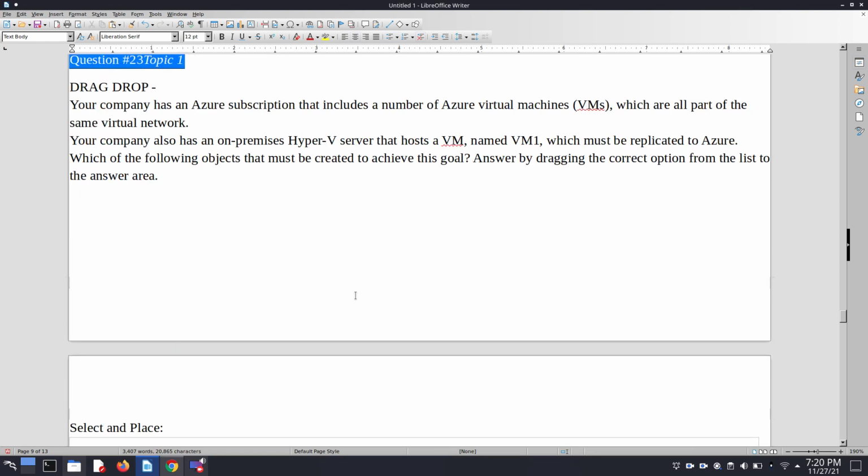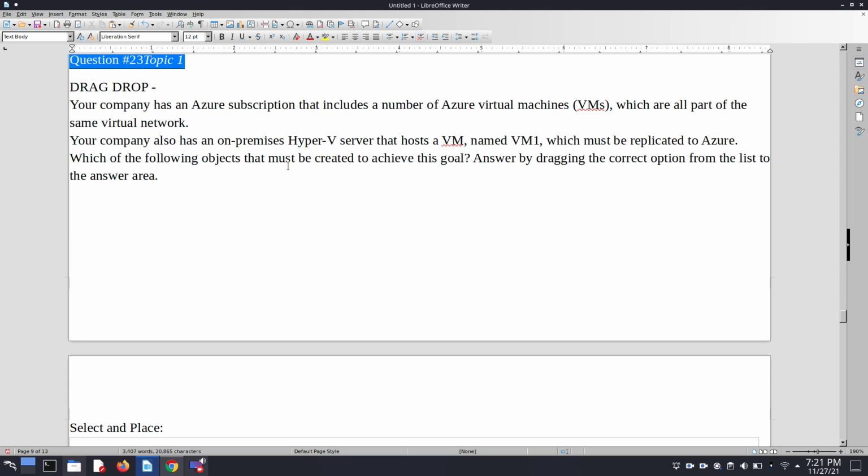Basically this question is also a drag and drop type question. It says your company has an Azure subscription that includes a number of Azure VMs which are all part of the same virtual network. Your company also has an on-premises Hyper-V server that hosts a VM named VM1 which must be replicated to Azure.